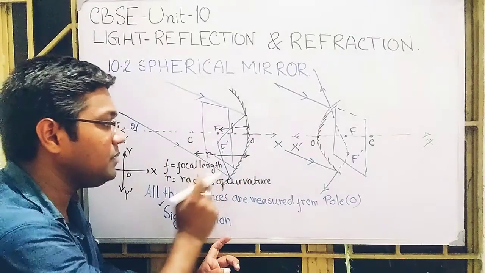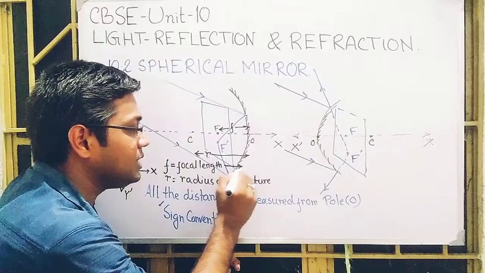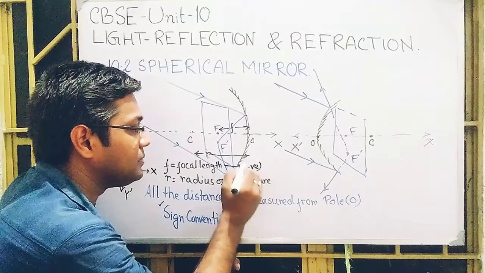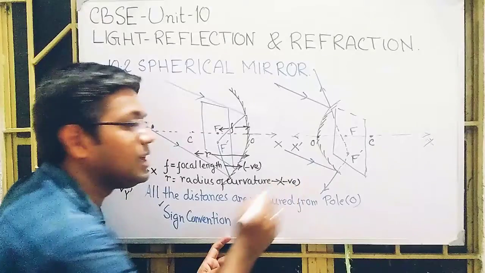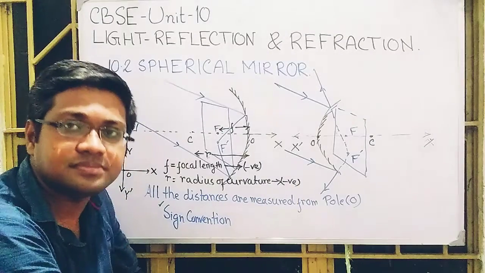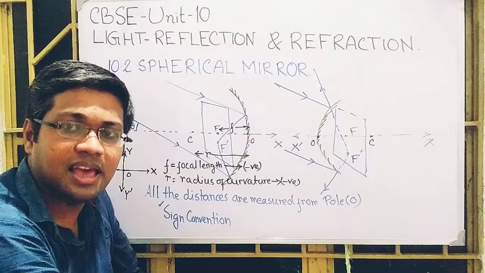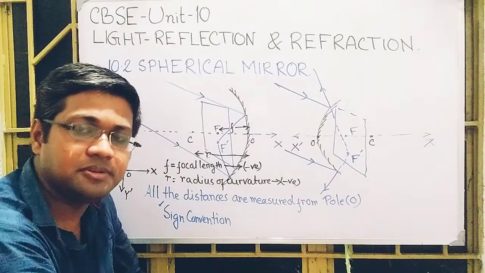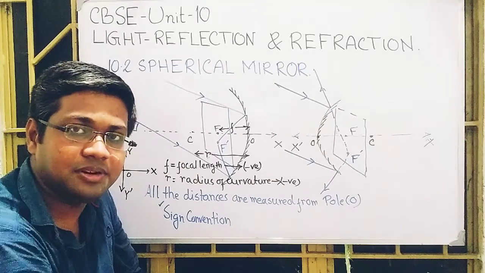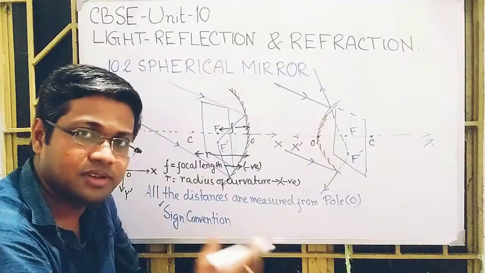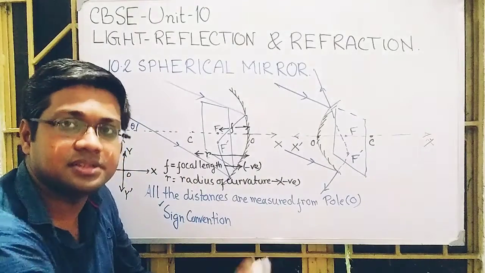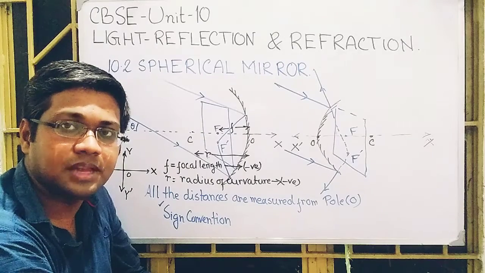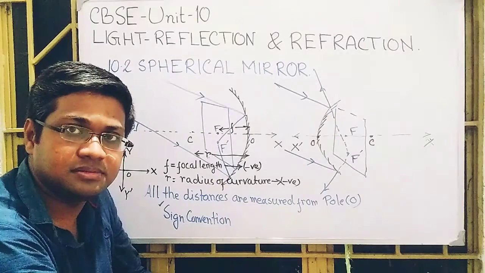So for a concave mirror, the focal length is always negative, and the radius of curvature is always negative. It cannot be changed, and it is specific to a particular mirror. Once the mirror is made, the radius of curvature and focal length are fixed, depending on the geometry of the mirror.